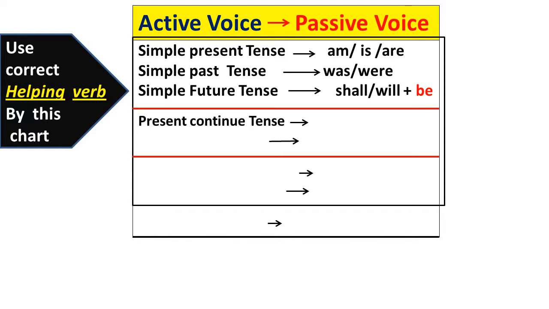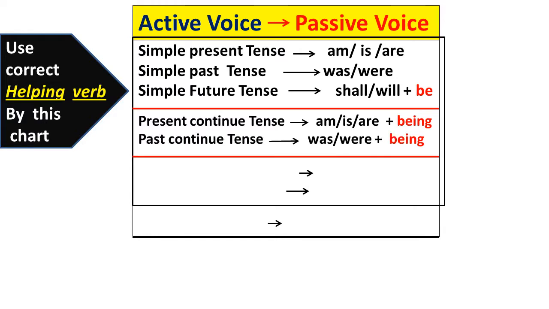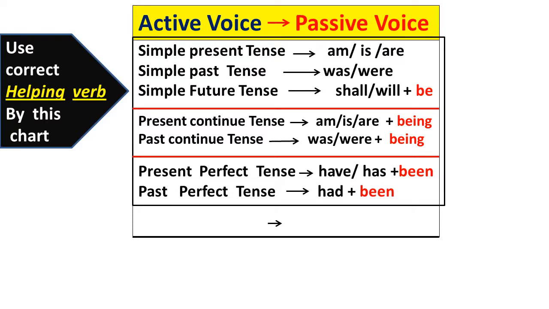Next, present continuous tense and past continuous tense. If these tenses are in the sentence, we will use am, is, are being in present continuous tense and was, were being in past continuous tense. And in present perfect tense we will use have been or has been, and in past perfect tense we will use had been. These are the perfect tenses, and in future perfect tense we will use shall have been or will have been.